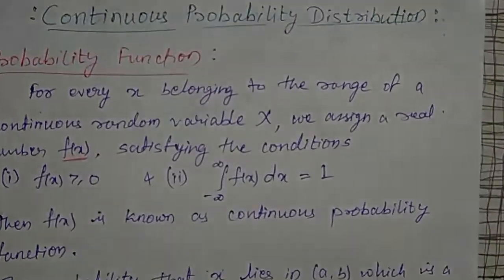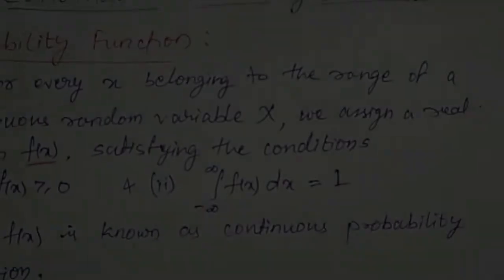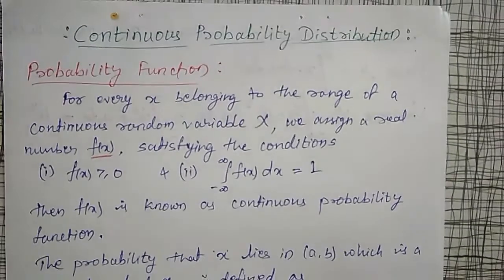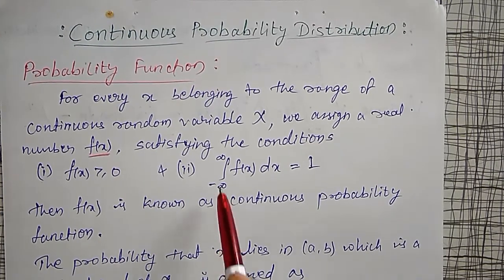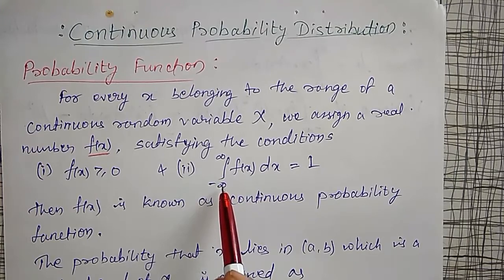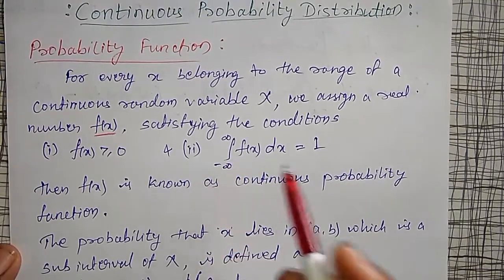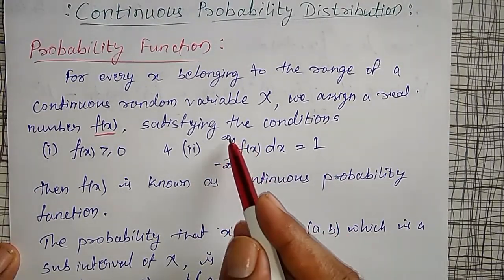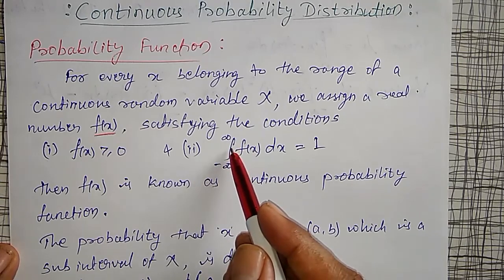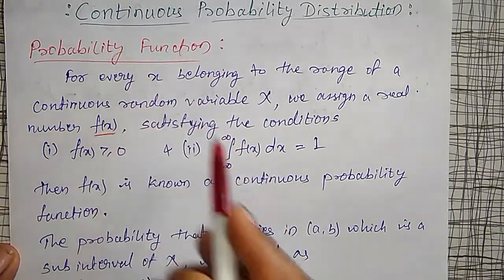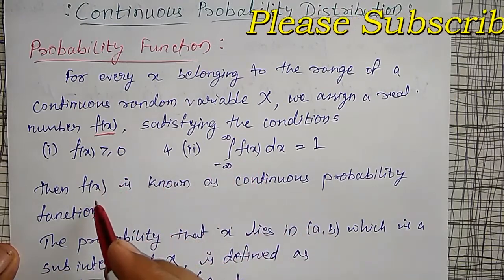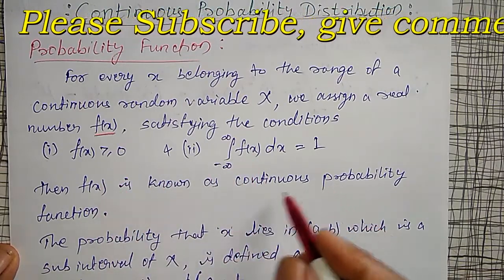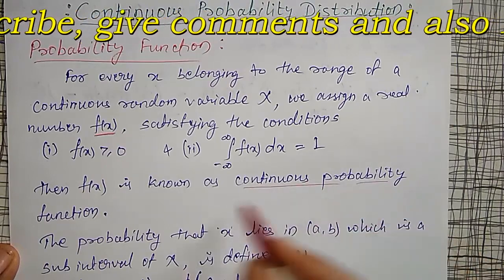because the random variable x is taking real values between the intervals also. That's why we are taking integration here. Remember that in a discrete case this becomes a summation, and here it is an integration for a continuous random variable. If these two conditions hold good, then we say that f of x is a continuous probability function.